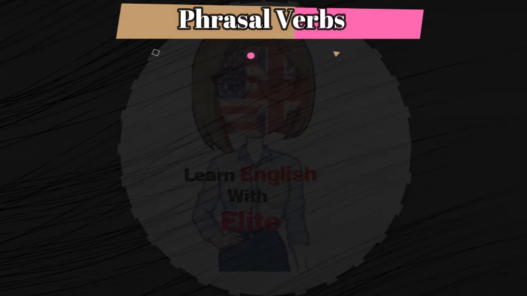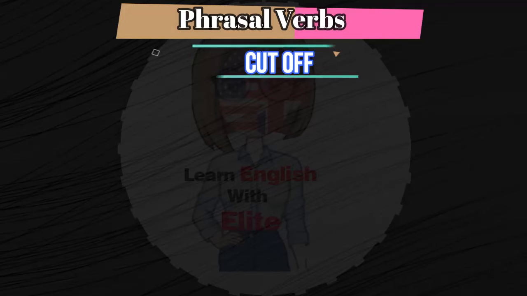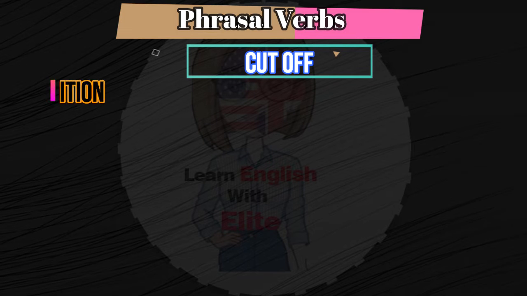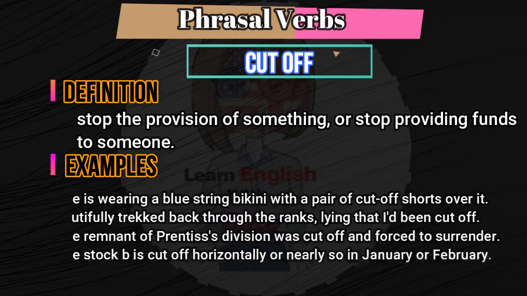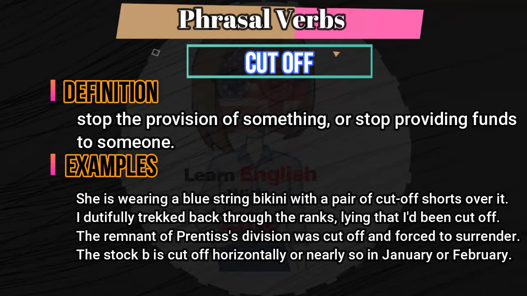Now let me define the next phrasal verb of cut. Cut off. The definition of cut off is: stop the provision of something, or stop providing funds to someone. Now let me show the example of cut off phrasal verb in sentences.